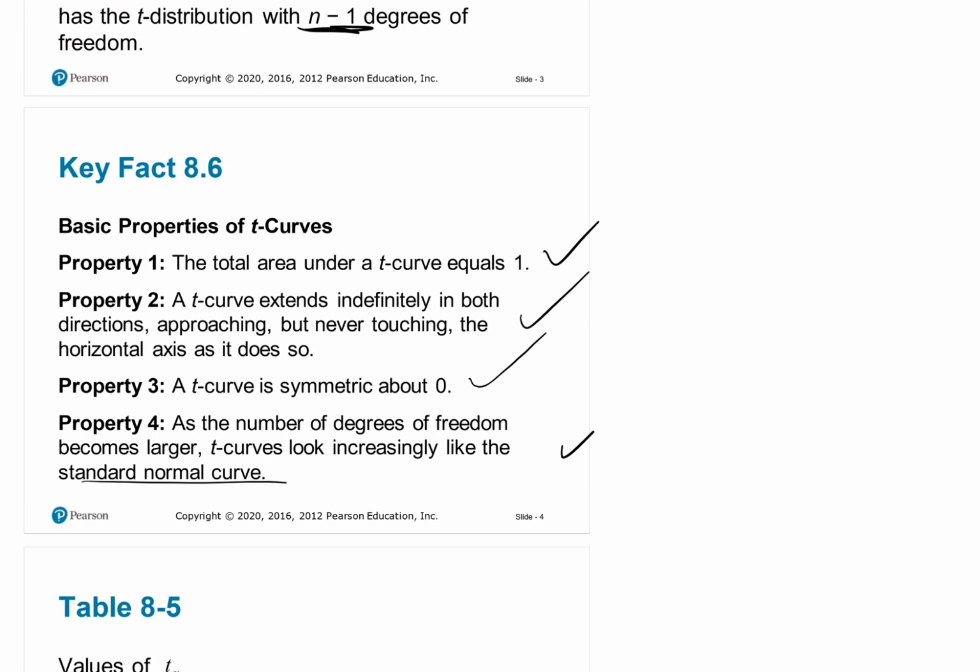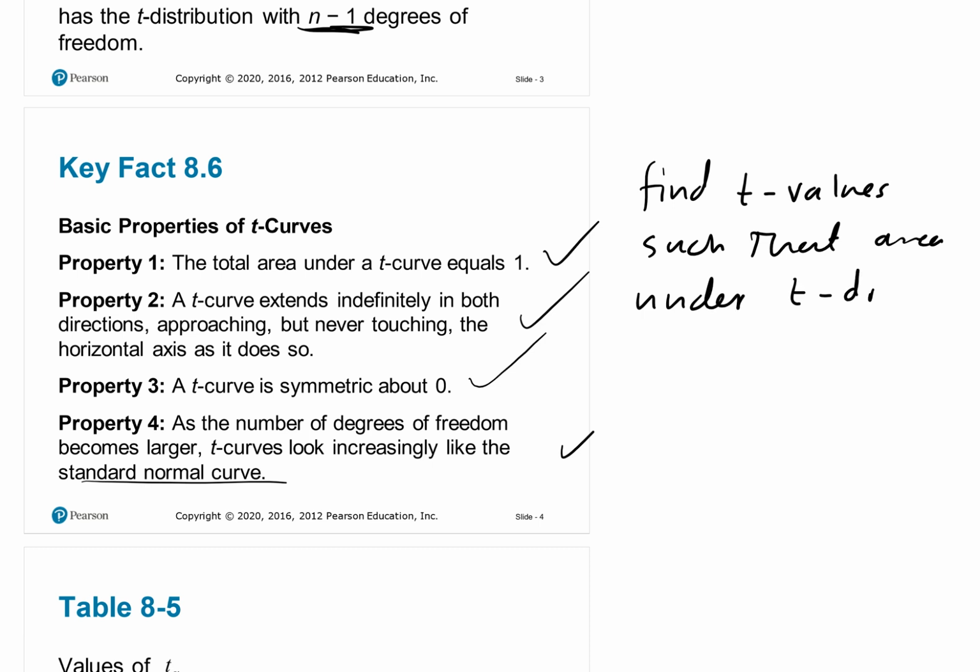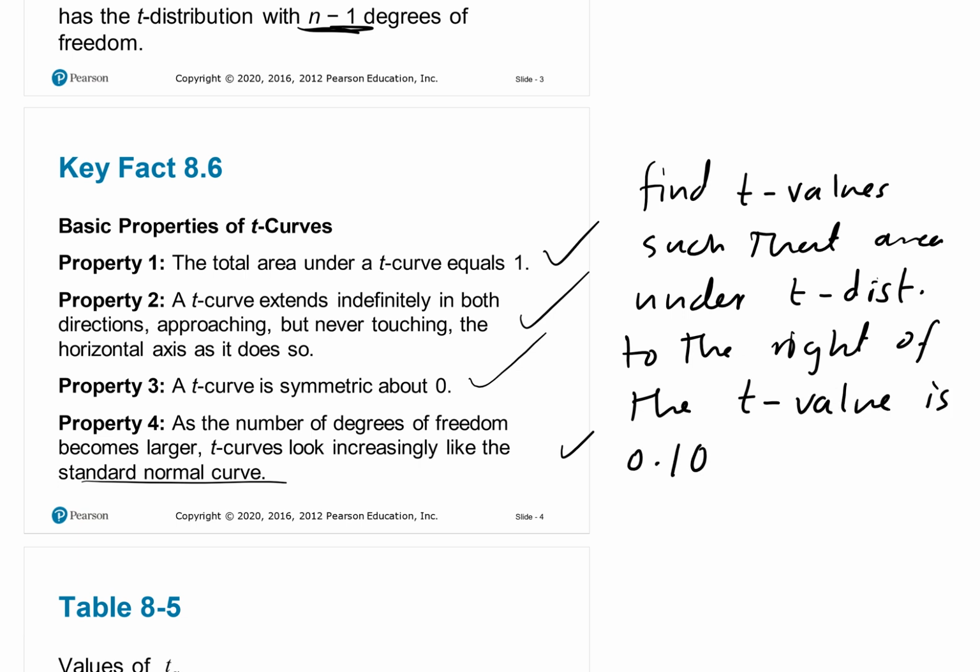Let's look at an example first about how to start with the t distribution. We can be asked to find the t value such that the area under the t distribution to the right of the t value is 0.10, with degrees of freedom df equals 15.